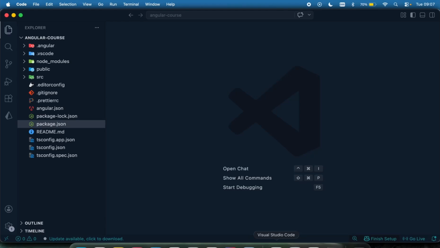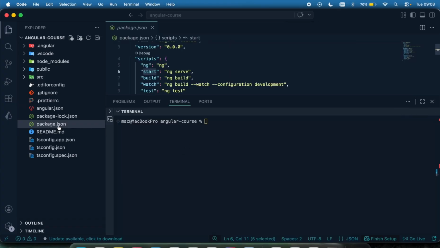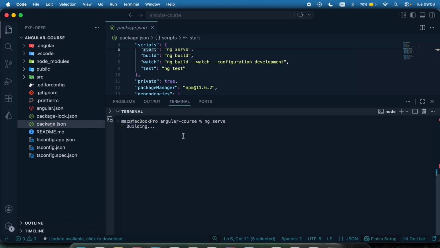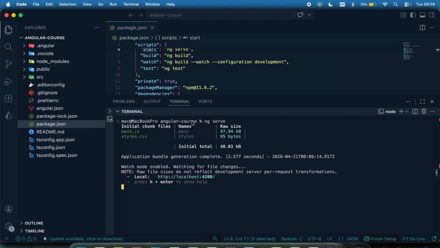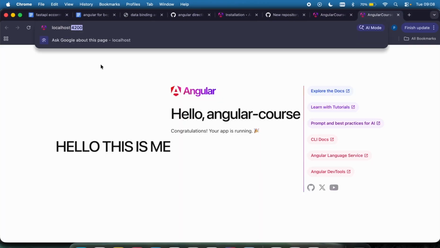Now, before we look at these files right here, let's see other ways to run our application and other ways to change our port. Currently, as we already said, if you want to run your app, you do ng serve, and it's going to run your app on the default port, which is 4200, which is what we can see right here.